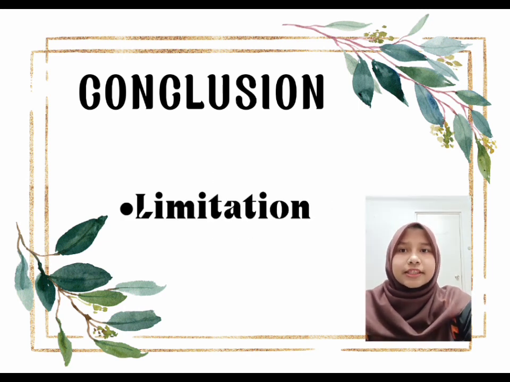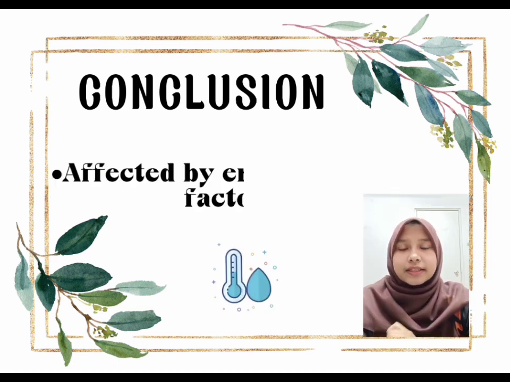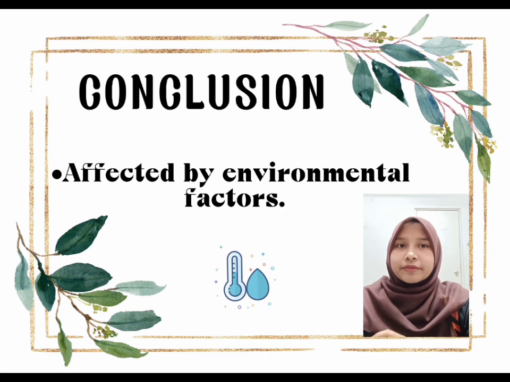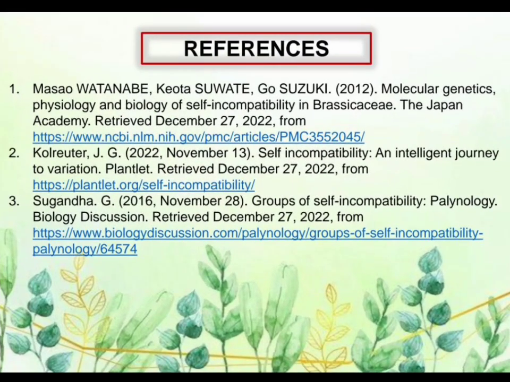Other than that, self-incompatibility also has limitations. It is very difficult to produce homozygous inbred lines in a self-incompatible species, and bud pollination must be made to maintain the parental lines. It is also affected by environmental factors such as temperature and humidity. That's all from us.